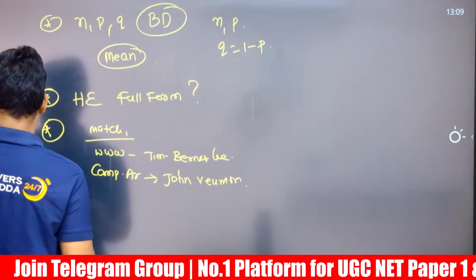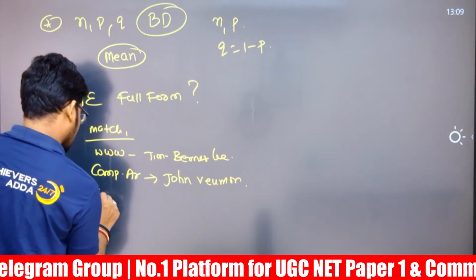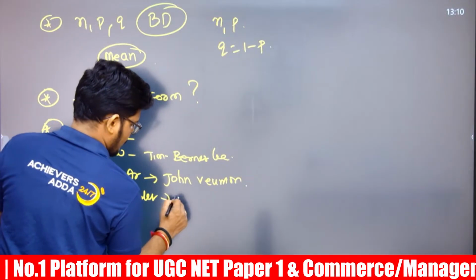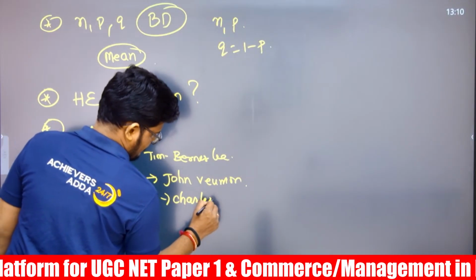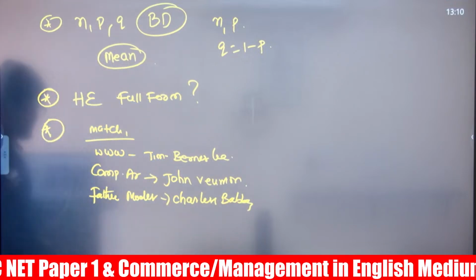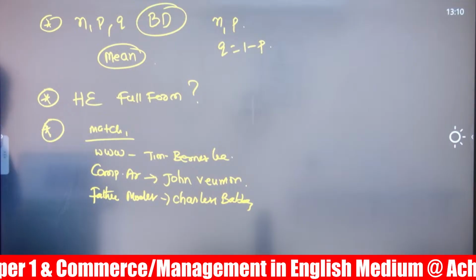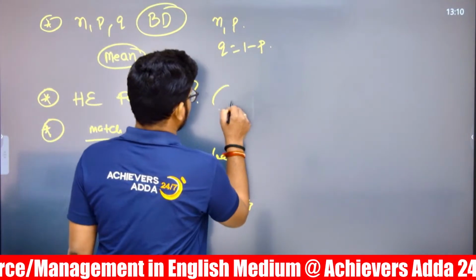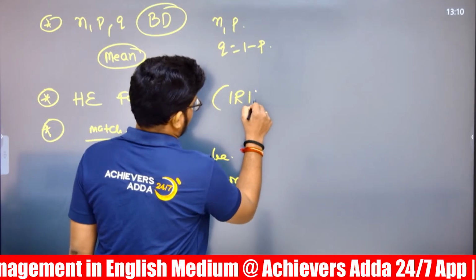Next, there is father of modern computer, Charles Babbage. One more matching is there. So this matching question has been asked. International regulatory for higher education.